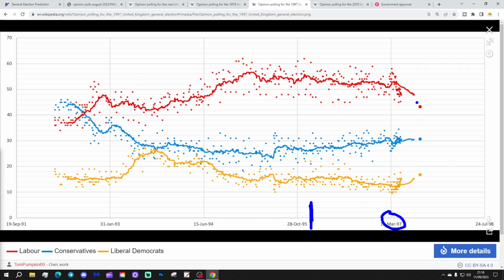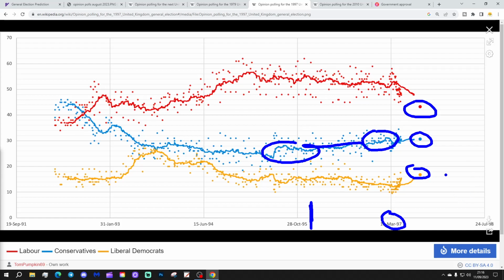This is actually where the election ends up. You know, that's where the result is. Labour in the low 40s, Conservatives hovering around 30%, the Liberal Democrats in the upper teens. Of course, there was a lot of tactical voting in that election. You'll notice that through that last year, the Conservative score does lift up a little bit from earlier in the Parliament. Earlier in Parliament down here in the mid-20s, eventually through 96 into 97, it does get back to somewhere around the 30% mark.